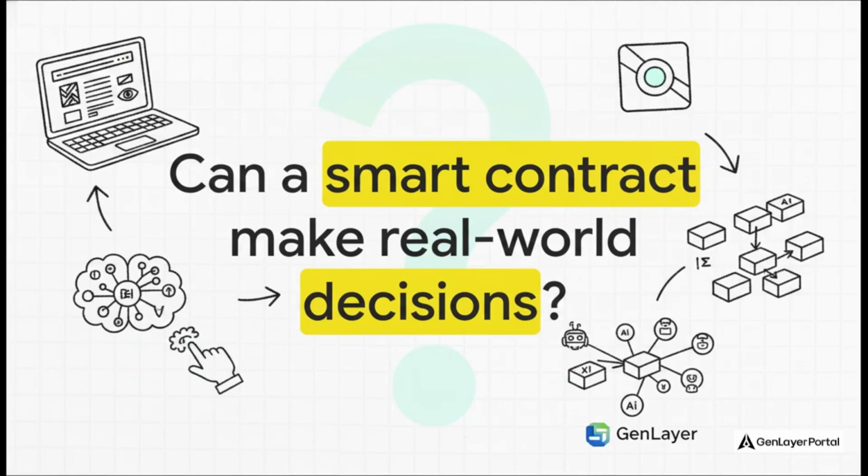What if a smart contract could read a website, understand a natural language instruction, look at an image, and actually make a decision based on real-world information? I mean, that sounds literally impossible for traditional blockchains, right? But believe it or not, this is exactly the problem GenLayer is trying to solve.